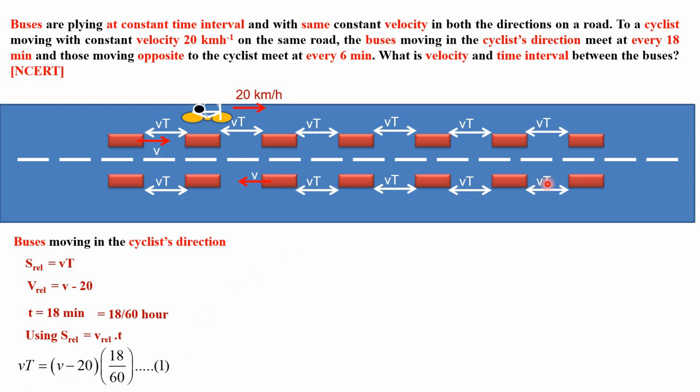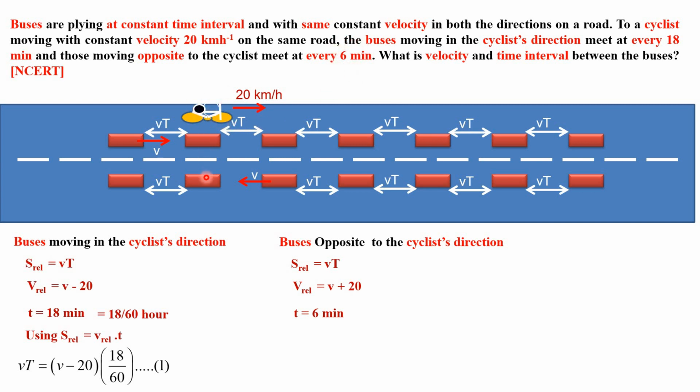Similarly, for buses that are approaching from opposite direction, relative velocity would be equal to V plus 20. Cyclist is moving towards right, buses are coming towards left. In this case, relative velocity is obtained by adding the two velocities. Time between such two buses is 6 minutes as appears to a cyclist.